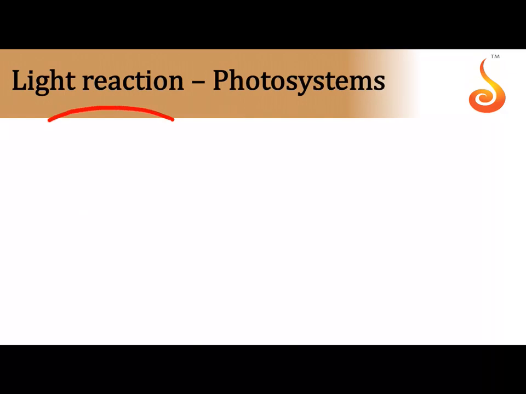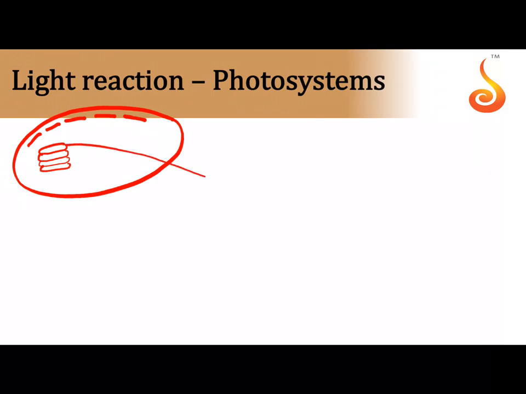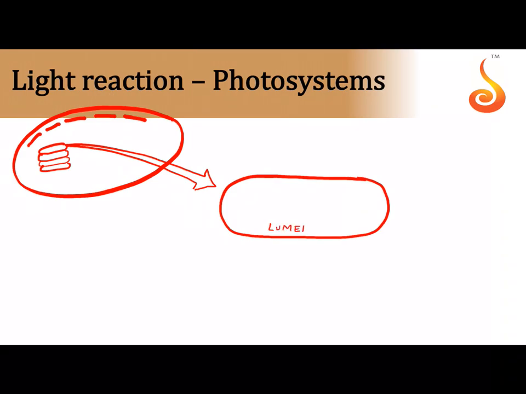Okay, then one more very important thing. Again let me show you the chloroplast, the outer membrane, the inner membrane of the chloroplast, and then let us show one granum, a membranous stack. Then let us magnify one particular thylakoid that I am showing here. What is the space inside the thylakoid called? The lumen.